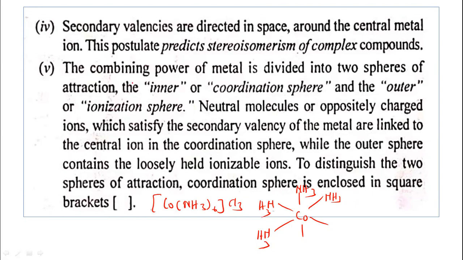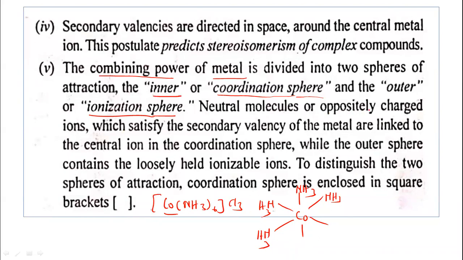Then fifth assumption, fifth postulate: the combining power of the metal is divided into two spheres of attraction. The combining power of metal, now see here, cobalt metal, is divided into two spheres of attraction, that is the inner sphere or coordination sphere, and the outer sphere or ionization sphere.